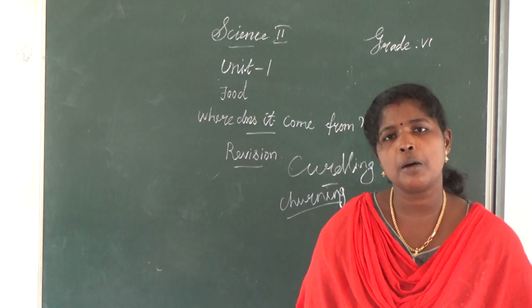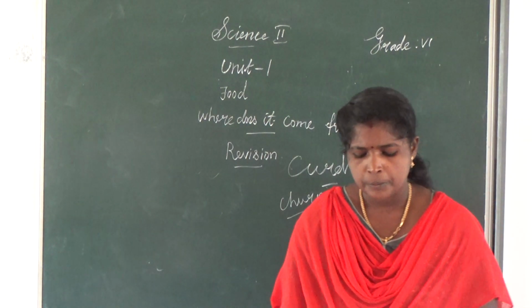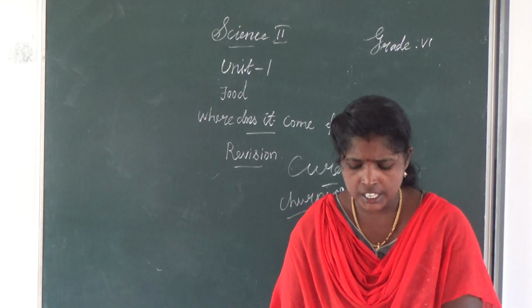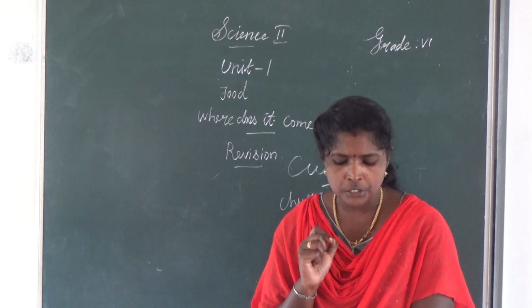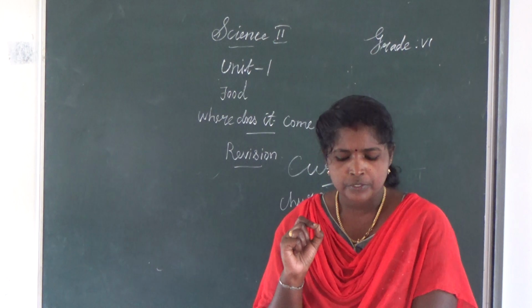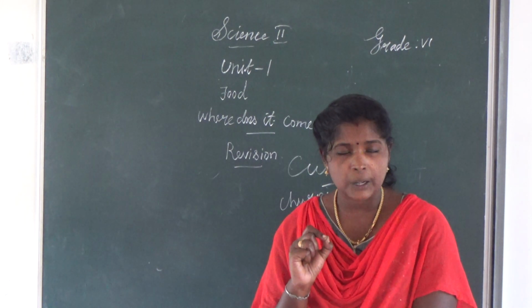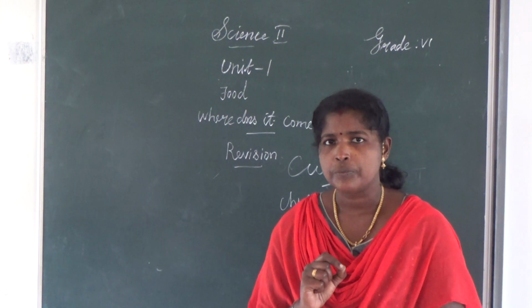What are examples of decomposers? Fungi and bacteria. Listen, underline: scavengers and decomposers play a very important role in nature.